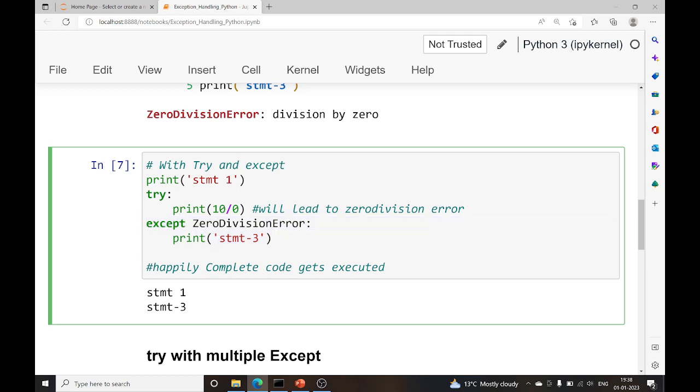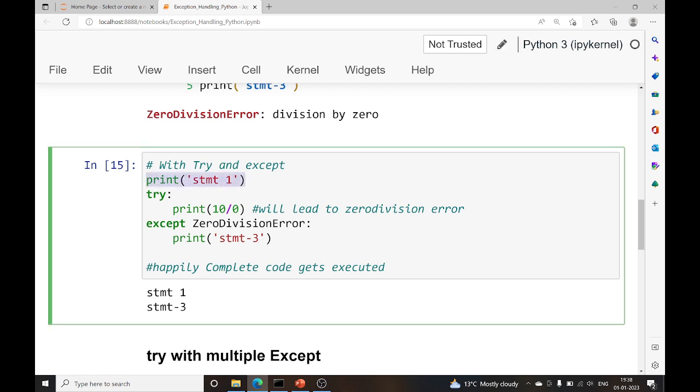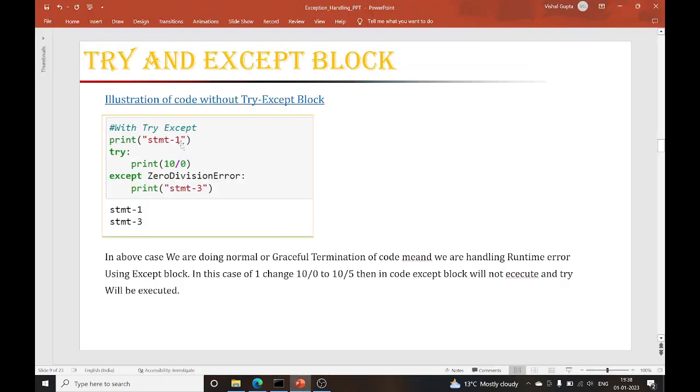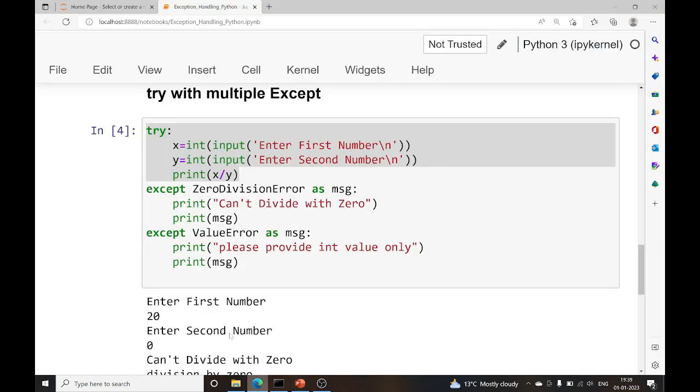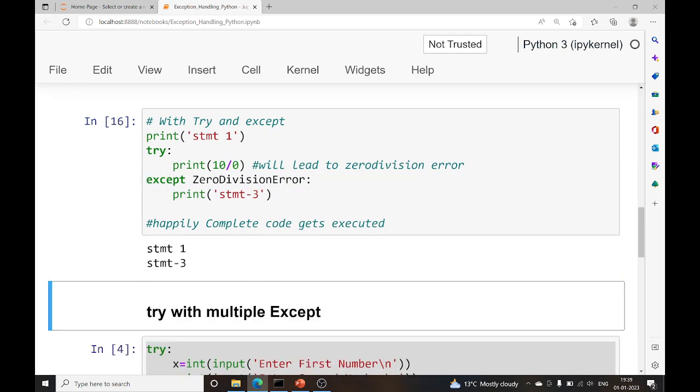In this scenario, if I run this code, statement 1 and statement 3 are printed. This illustrates the try and except block and how we can use it. In our case, we are doing normal or graceful termination of the code, meaning we are handling the runtime error using the except block, and normal termination is going to happen.